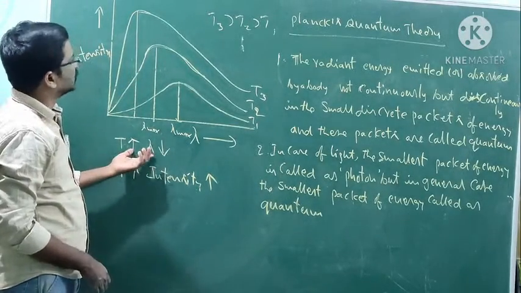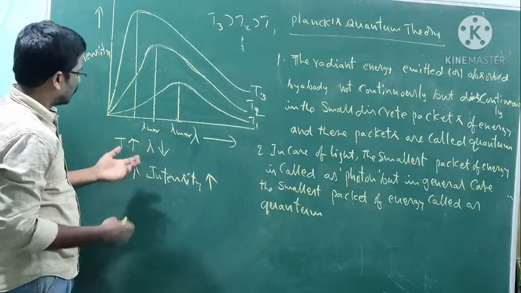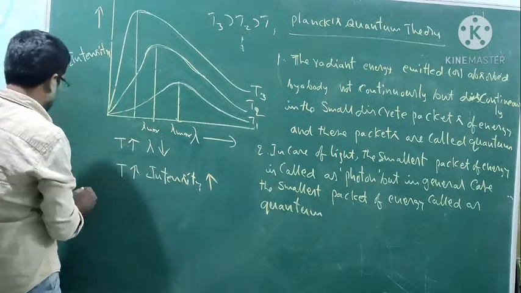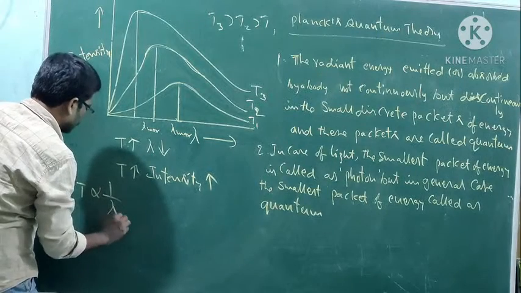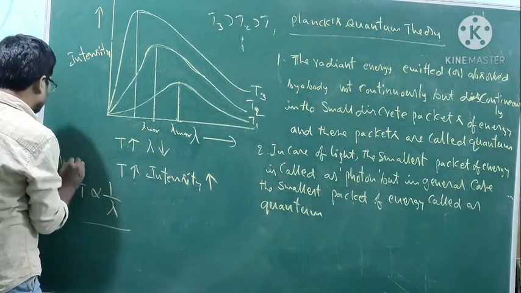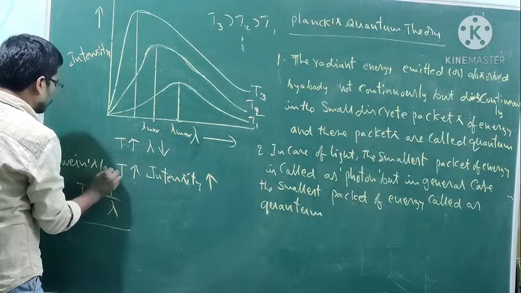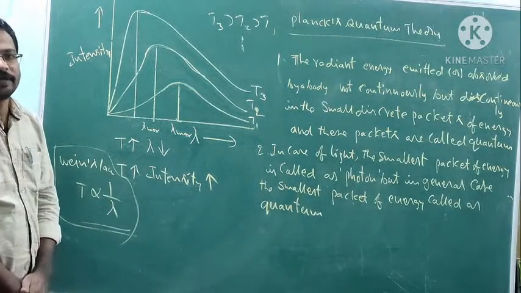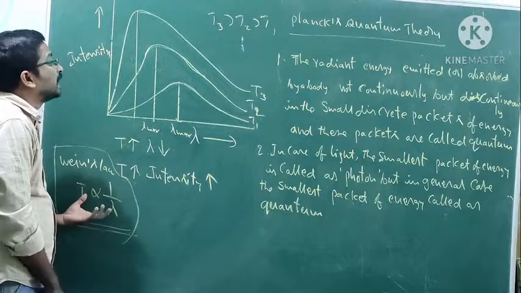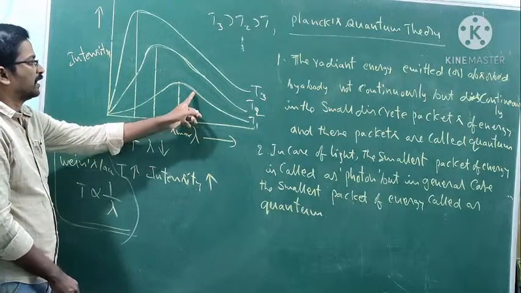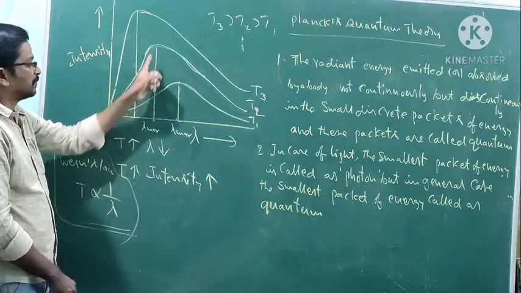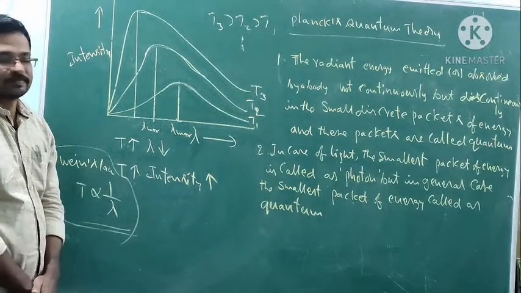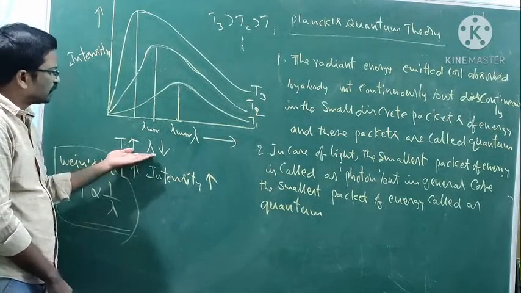From this graph we can understand that temperature is inversely related to lambda. This is Wien's law, which you may read in physics. Temperature and lambda are inversely proportional. At lower temperature, this is the lambda. If you increase the temperature, the lambda value decreases, and on further increase, the lambda value decreases further.